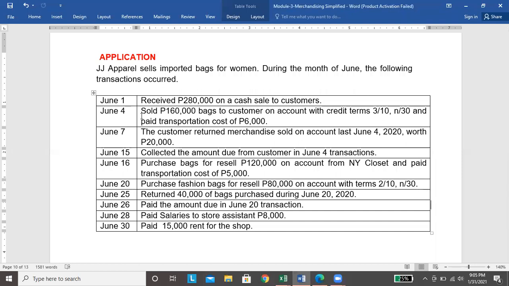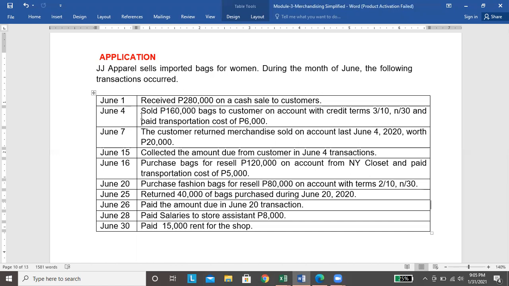At nagbayad din tayo ng transportation cost. Since ang item ay palabas, from the seller to the buyer, our entry would be debit transportation out, credit cash.